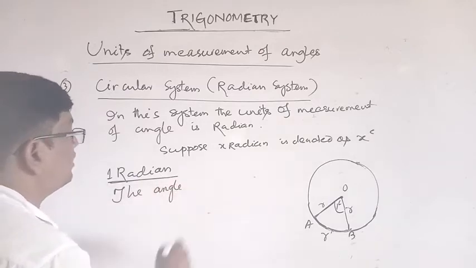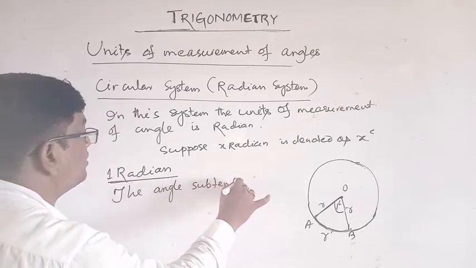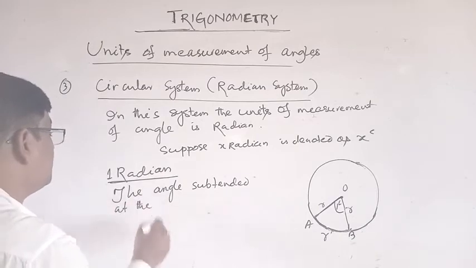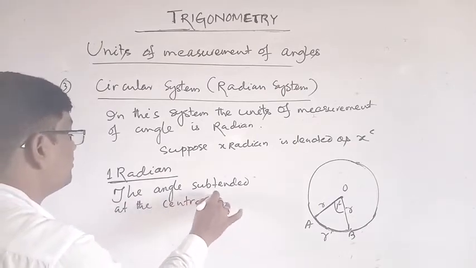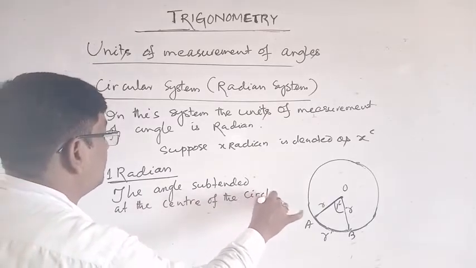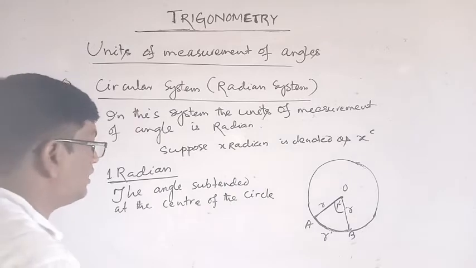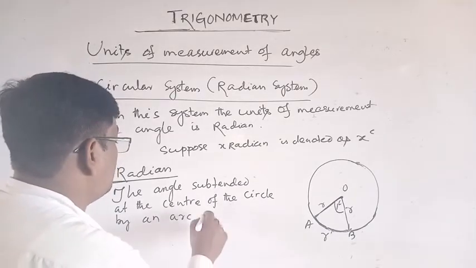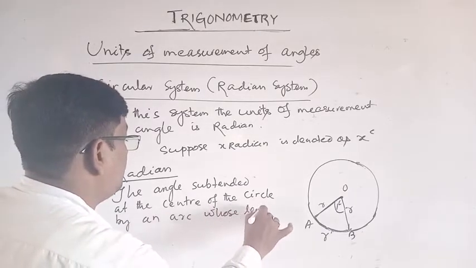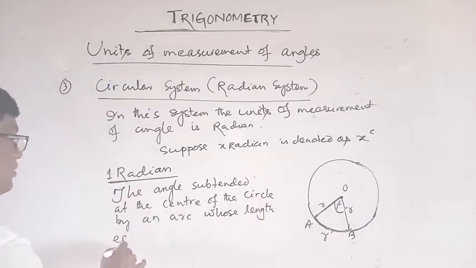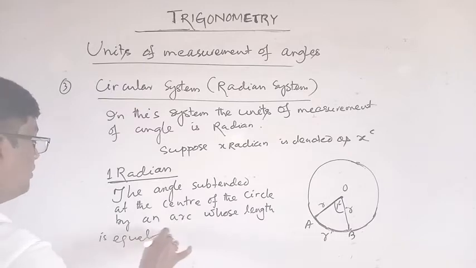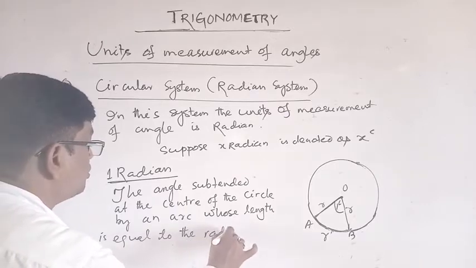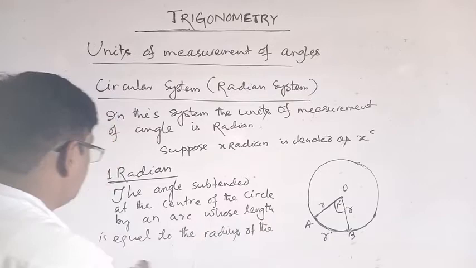The angle subtended at the center of the circle by an arc whose length is equal to the length of the radius of the circle.